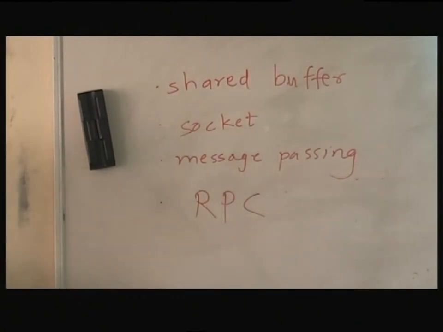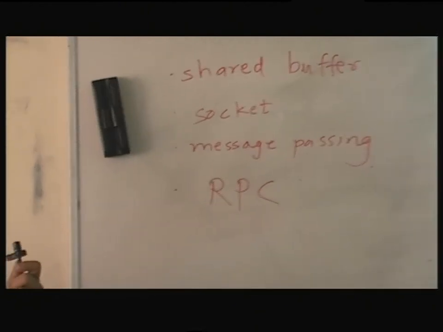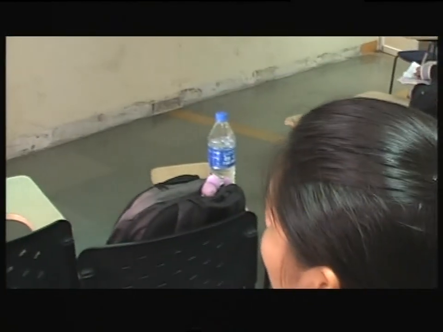RPC, what is RPC? How does RPC work? A program needs to access the functionality of some other procedure.